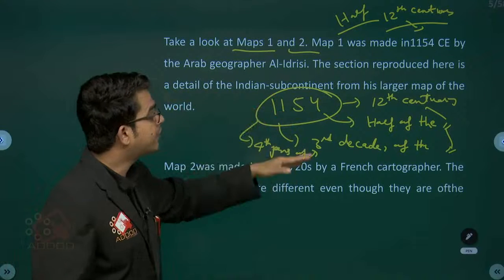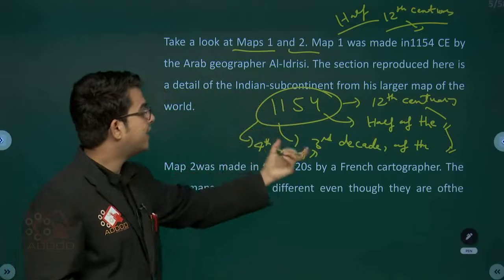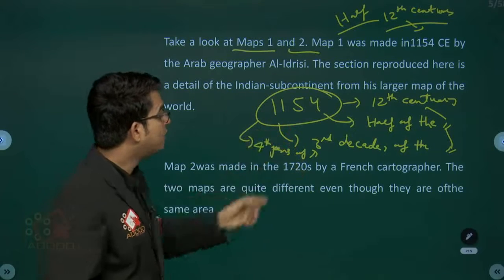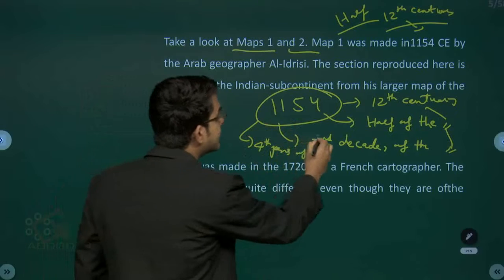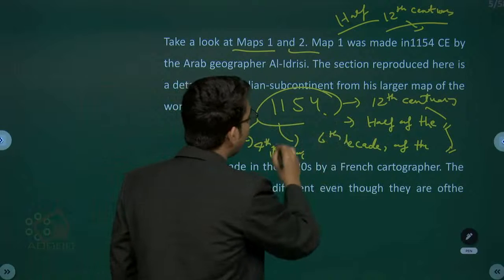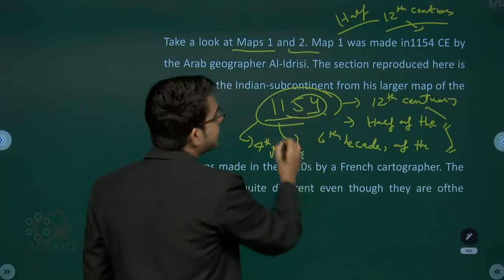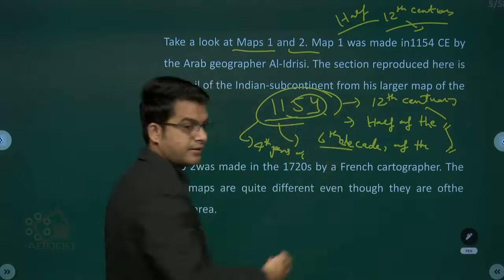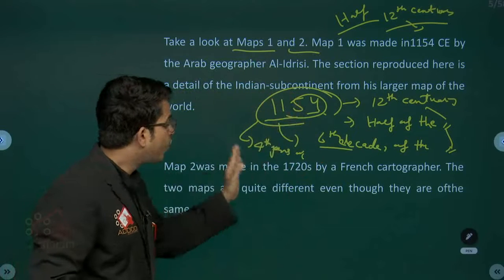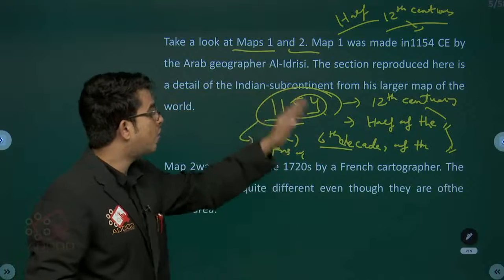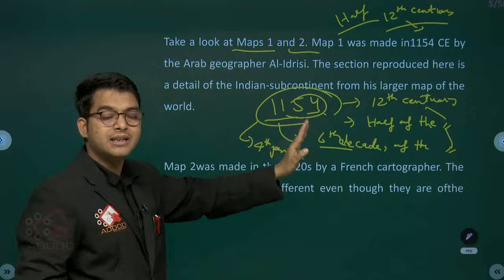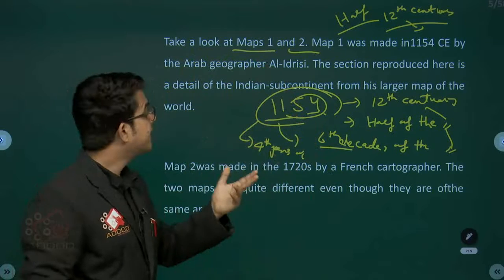Okay, so 1154 means the fourth year of the sixth decade, since the sixth decade covers 51 to 59. So it is the fourth year of the sixth decade of the 12th century. If you break it into that portion, you may never forget.